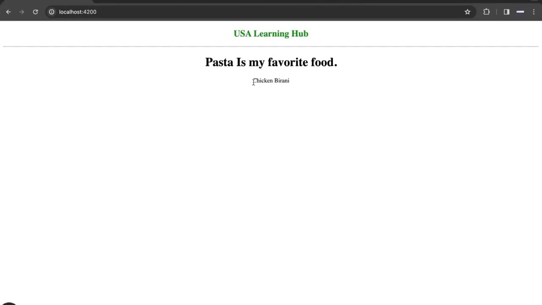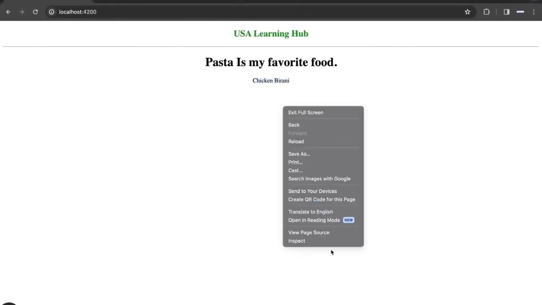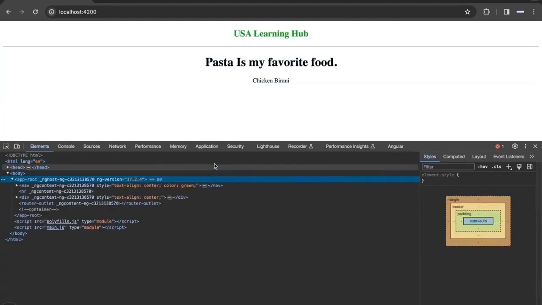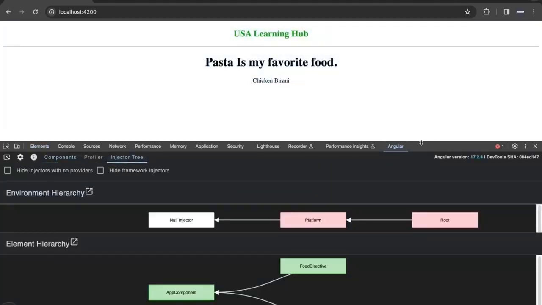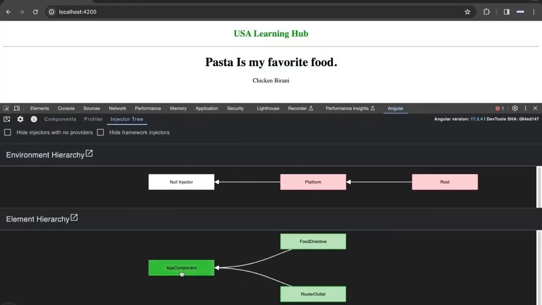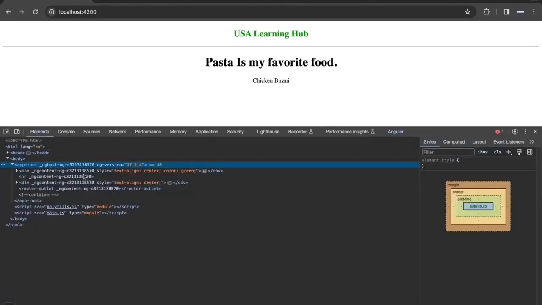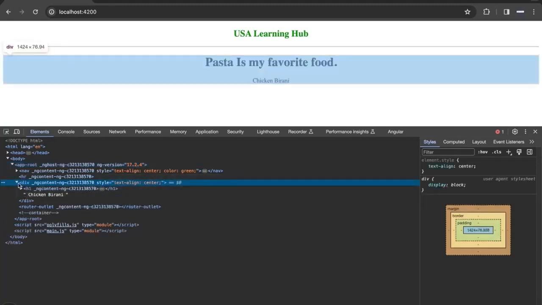Now if you see chicken biryani, this is rendered, but this value is not part of the directive. Let's expand the app root. Let's go to the Angular injection tree. So this is how you can check. Within the app component, we have a food directive. Food directive is a child of the app component. Okay, just to view this. And next thing, within the elements, chicken biryani is here.